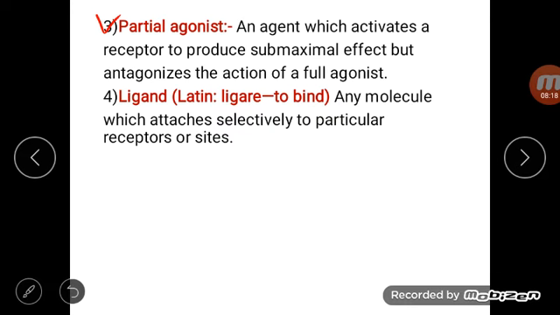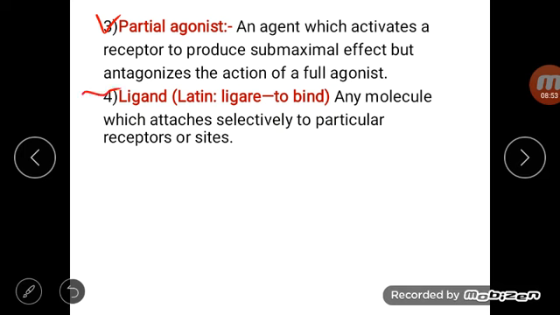So partial agonists show 50% effect, that of a full agonist, but they antagonize the action of a full agonist, because partial agonists bind to the receptors and there are less number of receptors available for binding to the full agonist. So full agonists cannot bind to the free receptors, they are less in number. So partial agonists block the action of a full agonist.